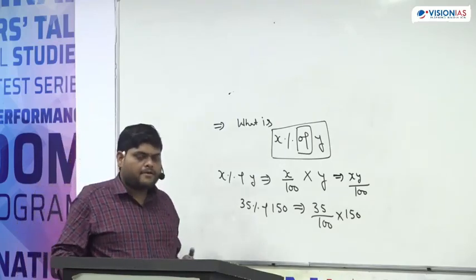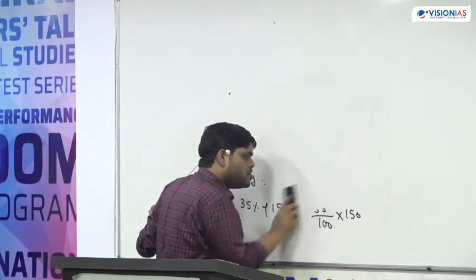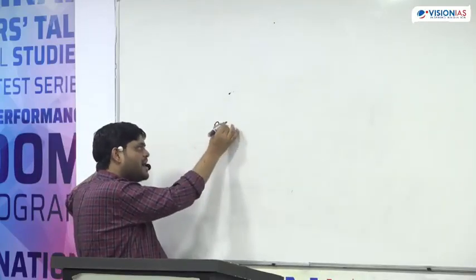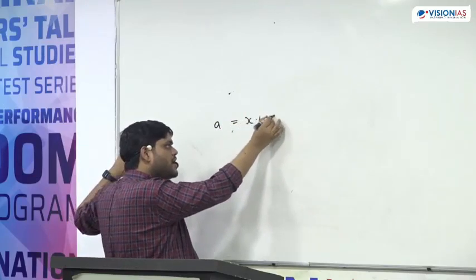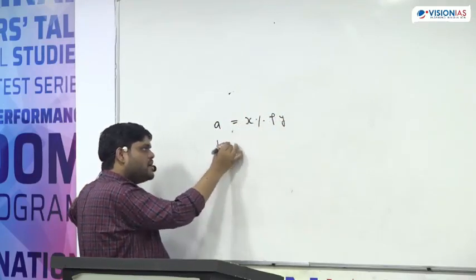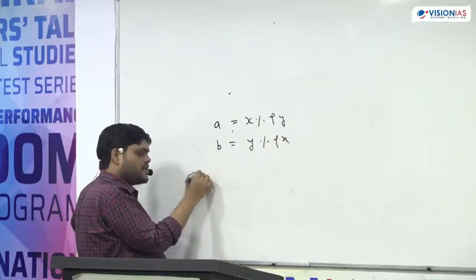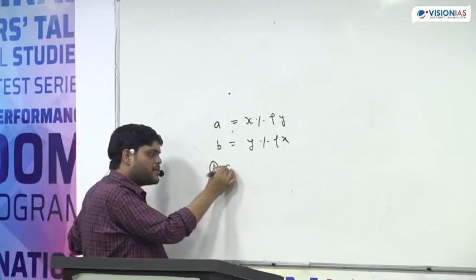Okay, another question for you. A is given as X percent of Y and B is given as Y percent of X. Which of the following will be true?